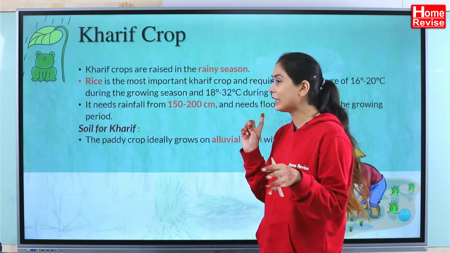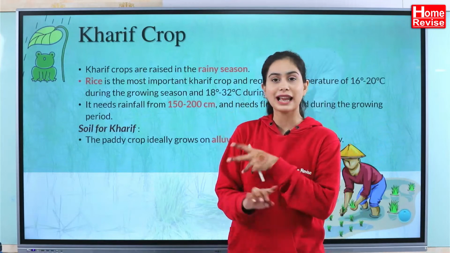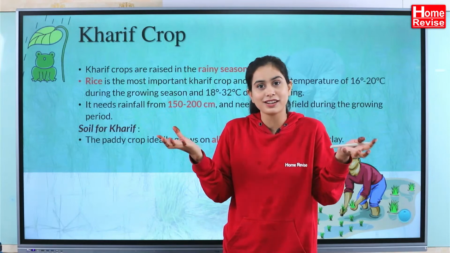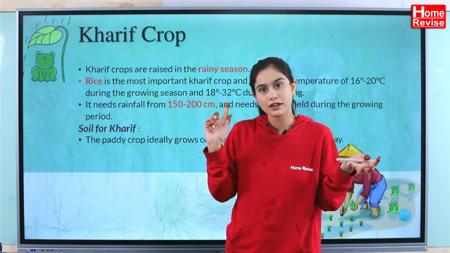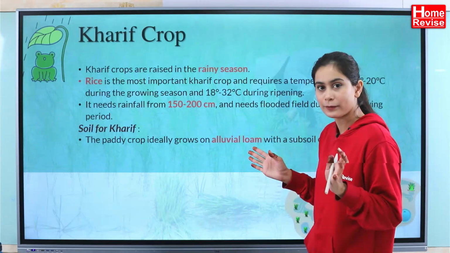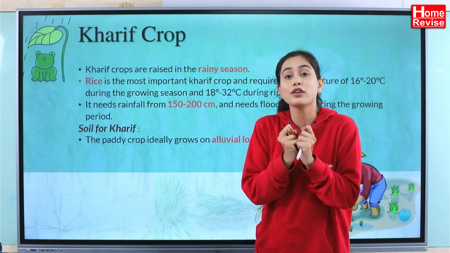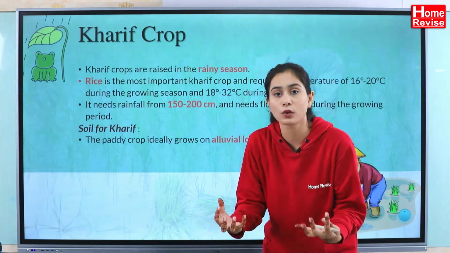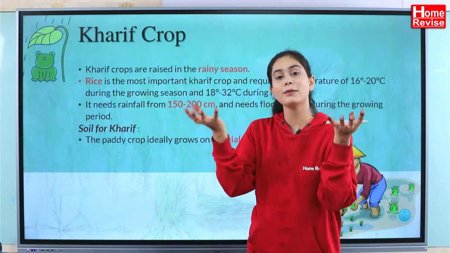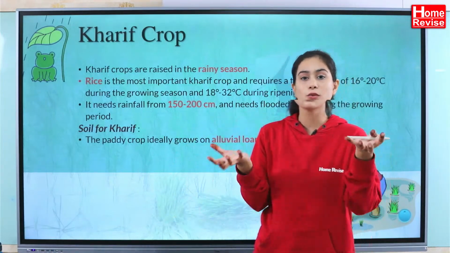That is why India is very good in agriculture. We have a lot of fertile lands, and our backbone and primary occupation is agriculture. We have very good soil, which is the alluvial loam soil. The water holding capacity of this soil is very good. It is very porous soil. When you put water, it goes into the pores and makes the soil very rich in water content.